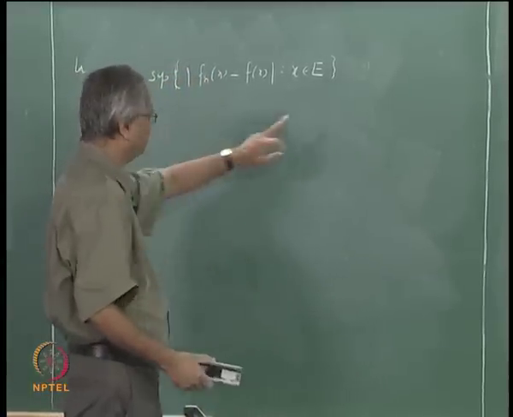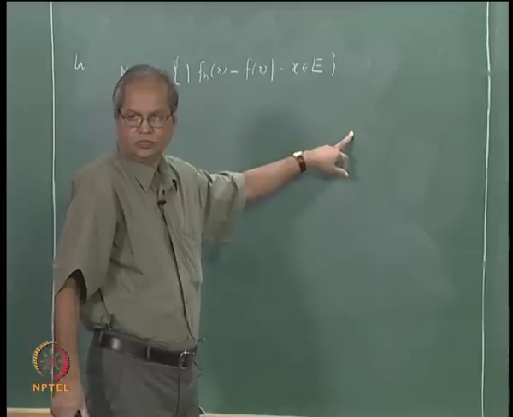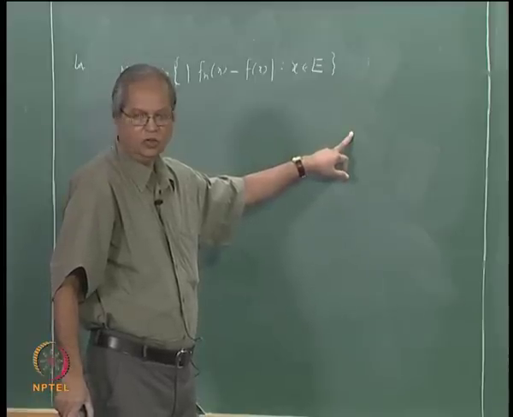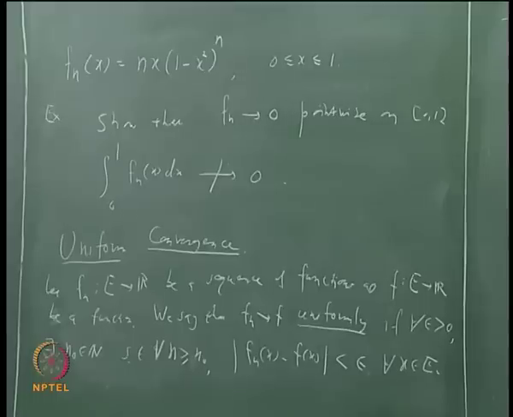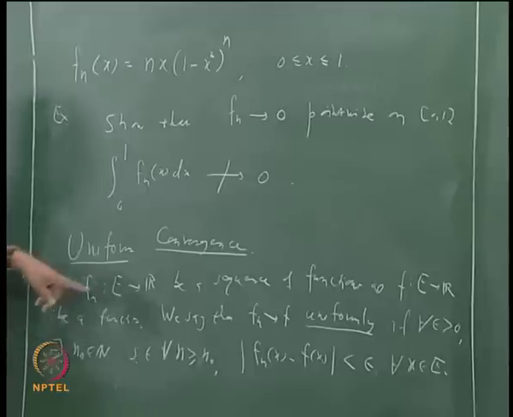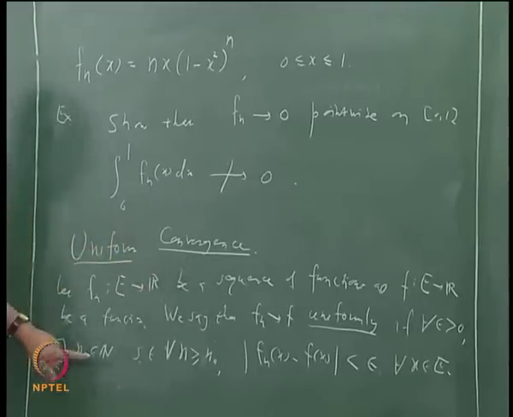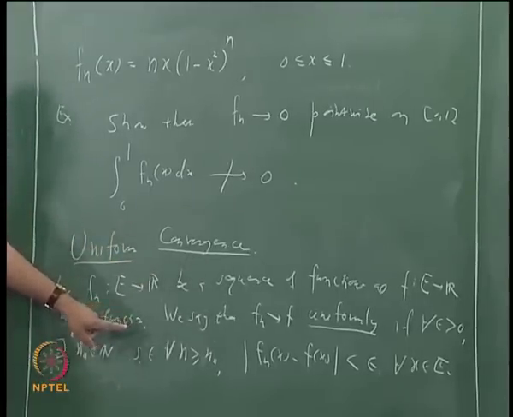That this mn is less than epsilon for n bigger than or equal to n0. If you rewrite the definition, it will mean for every epsilon there exists n0 such that whenever n is bigger than or equal to n0, mn is less than epsilon.